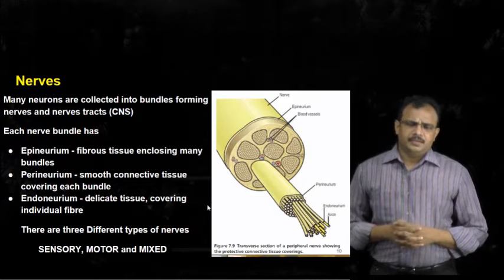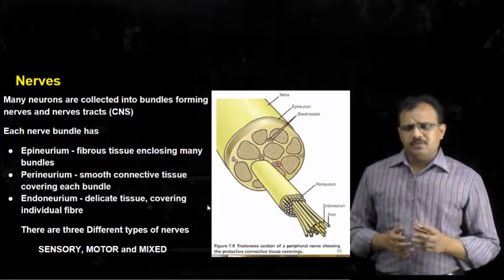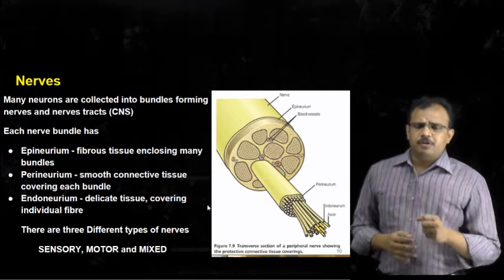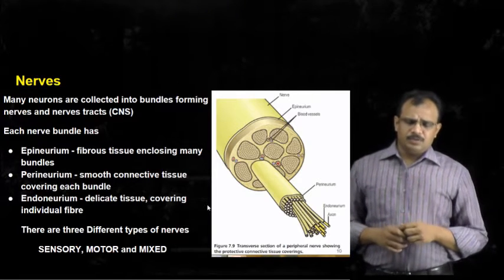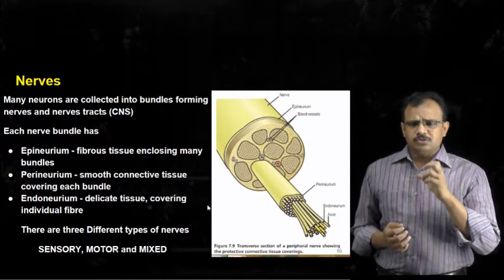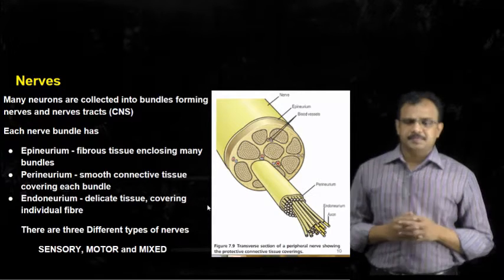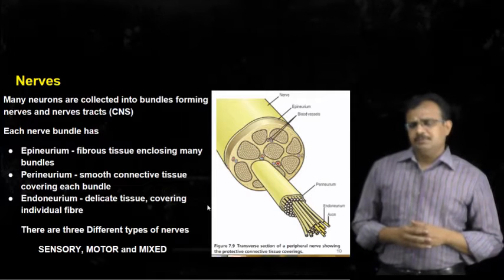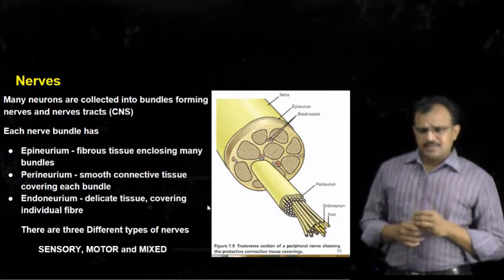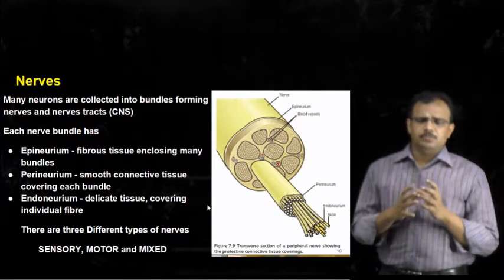We have seen that the neuron is nothing but a single nerve cell, whereas a nerve is a group of nerve cells. A group of nerve cells which are arranged in a bundle is called one particular nerve. So whenever we talk about any nerve, it means that it consists of hundreds of thousands of axons of different nerve cells. And in the previous classes, we have seen how a muscle, especially skeletal muscle, consists of thousands of muscle cells or muscle fibers which are grouped together.